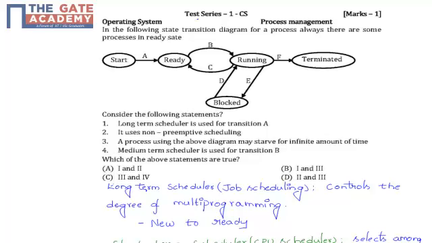Hi friends, this question is from test series 1. Subject name is operating system and the topic name is process management and it is of 1 mark.